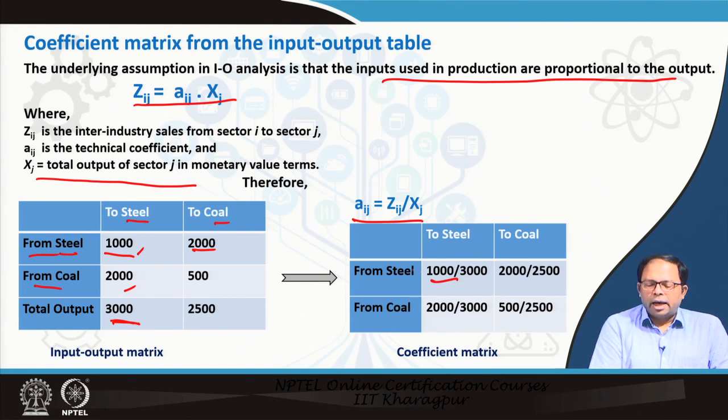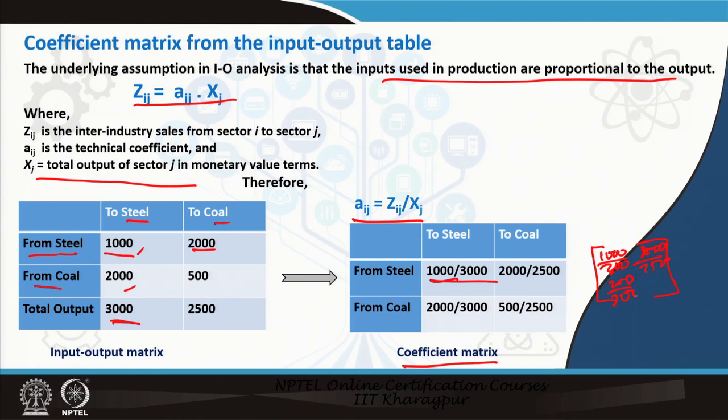This 1000 to 3000 is just a proportion, so we can put it in decimals as well. This becomes a coefficient matrix. So we can write it in matrix form as well, where we say this value is 1000 by 3000, then 2000 by 2500, then 2000 by 3000 and 500 by 250.